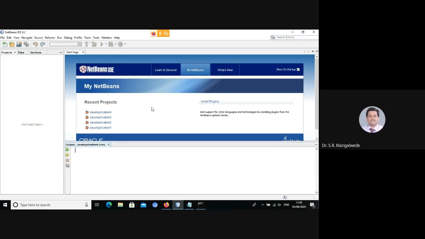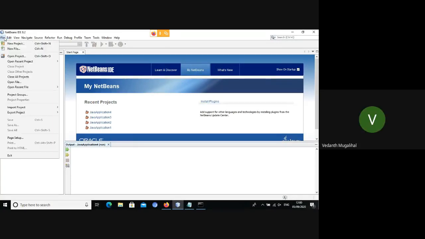You are free to use IntelliJ or NetBeans or Eclipse or any other; there are many other IDEs available for Java. However, I personally find myself comfortable with NetBeans. That is why I am using NetBeans. There is no hard and fast rule that you have to follow me or use NetBeans IDE only. Clear?